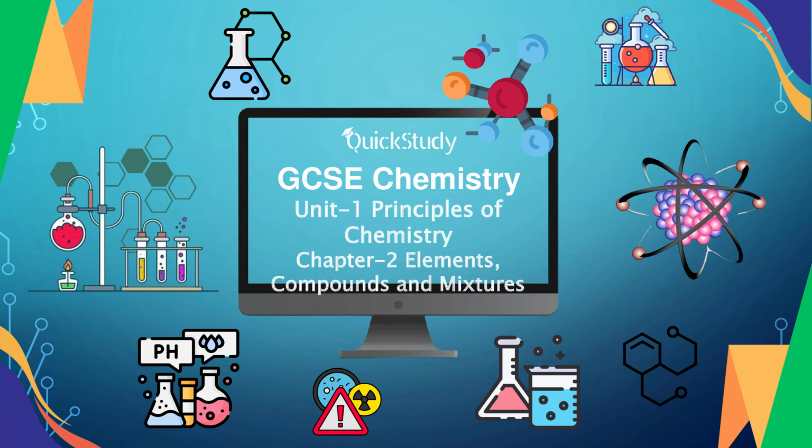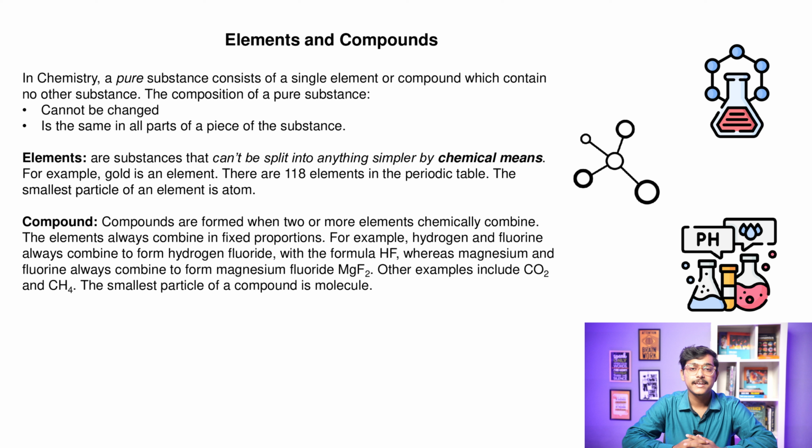In this video, we will cover the topics of elements, compounds, and mixtures from the GCSE Chemistry syllabus. So let us begin. In chemistry, a pure substance consists of a single element or compound with no other substance. The composition of a pure substance cannot be changed and is the same in all parts of a piece of the substance.